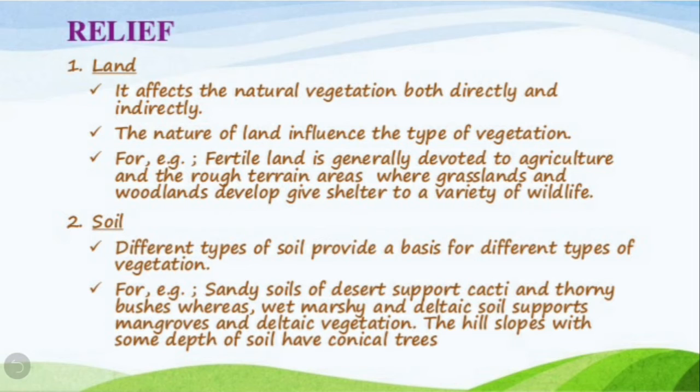For example, sandy soils of desert support cacti and thorny bushes, whereas wet, marshy and deltaic soil supports mangroves and deltaic vegetation. The hill slopes with some depth of soil have conical trees. So, different types of soil affect different types of vegetation.